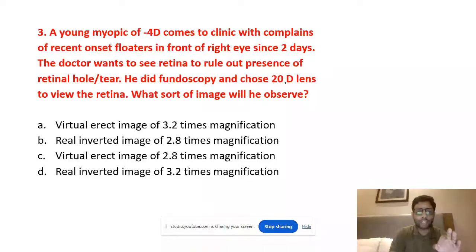But these are condensing lenses used. With a condensing lens, the image seen by the retina doctor is real and inverted. So the answer of this question is a real inverted image, between the condensing lens and the doctor, seen at 3.2 times magnification. That is how we solved. Magnification of direct ophthalmoscopy is the power of the eye of the patient divided by 4. Good answer.